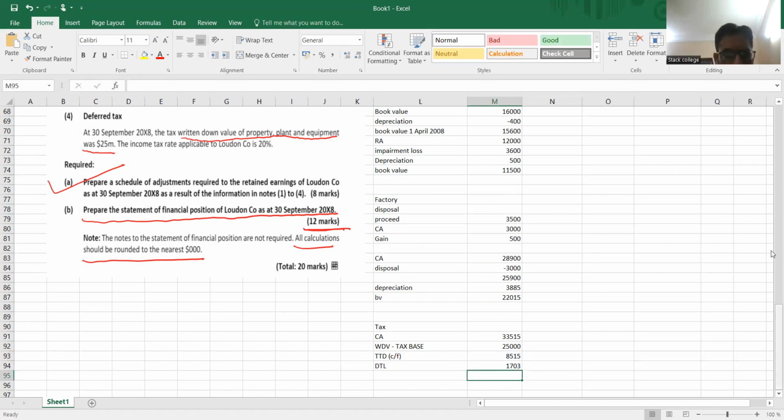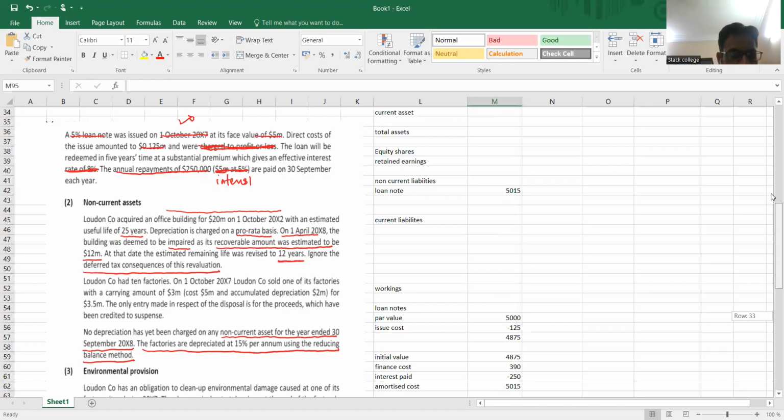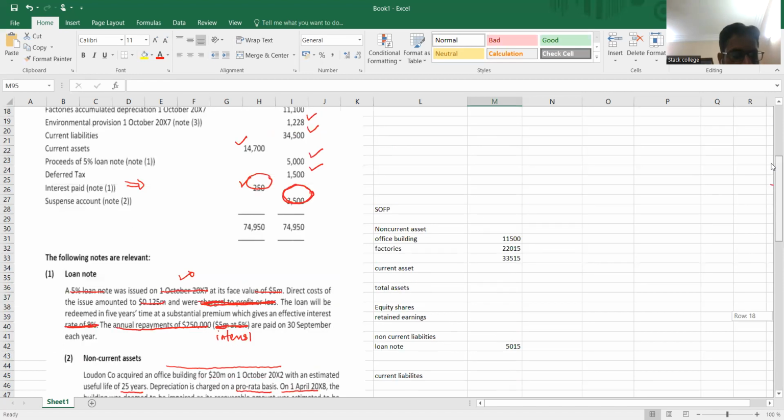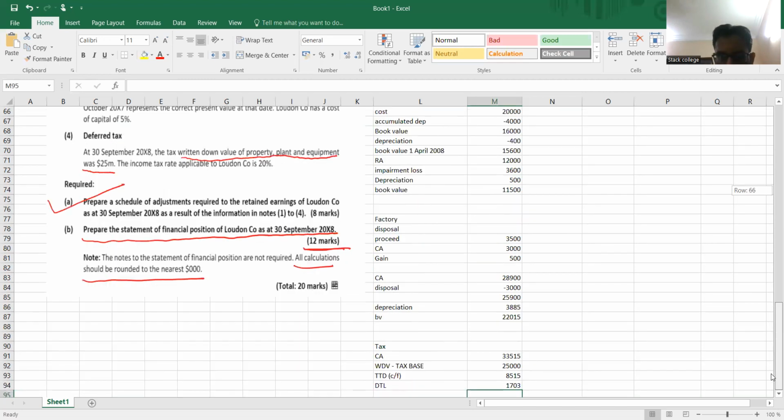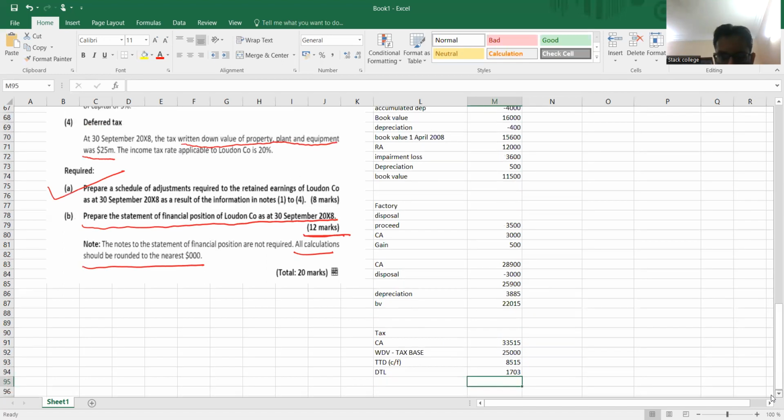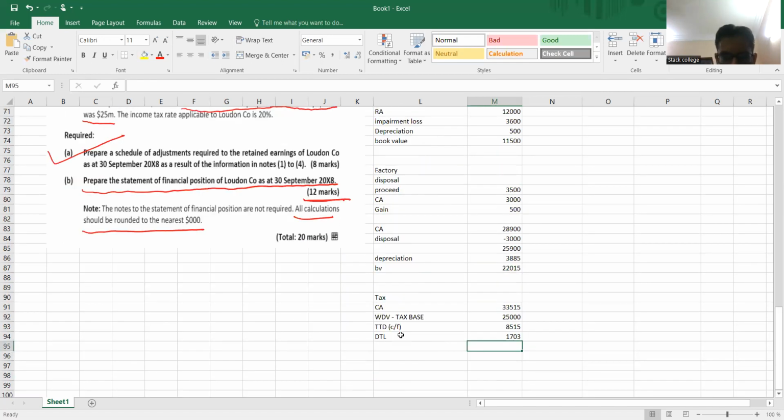Now, what is the opening deferred tax liability? It must be in the trial balance. So you can see here, the deferred tax opening balance as a liability is 1,500, and the closing balance of the deferred tax liability we have just calculated. So this is deferred tax CF and deferred tax BF.